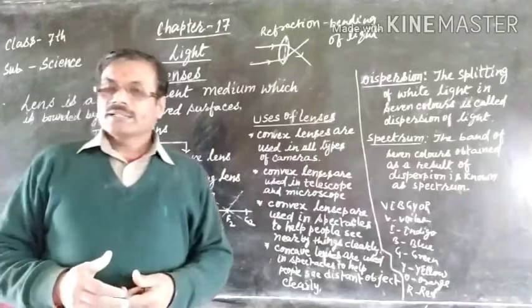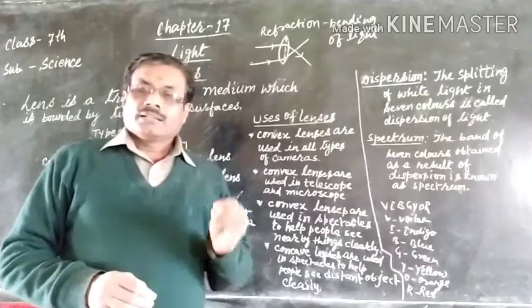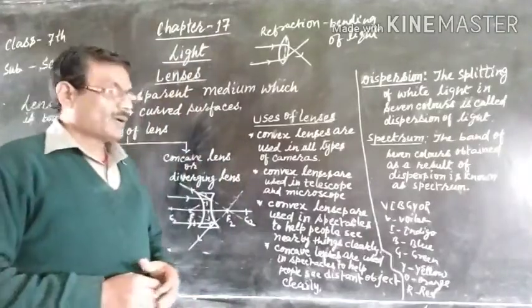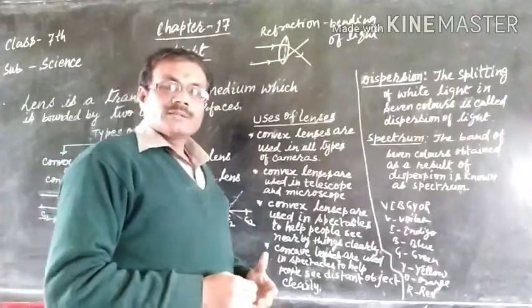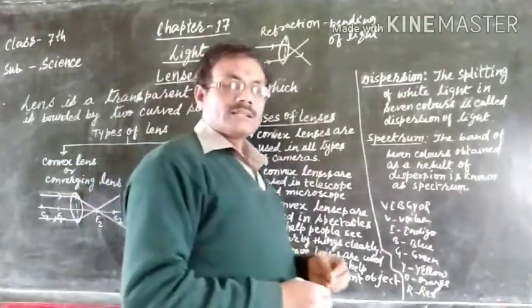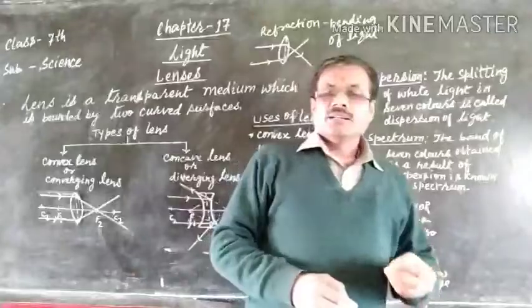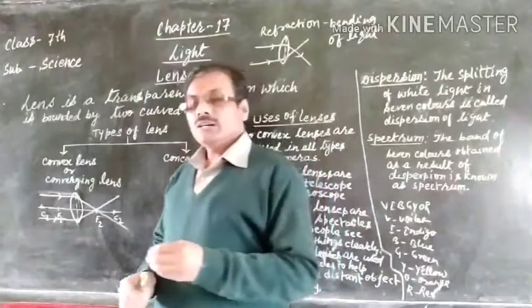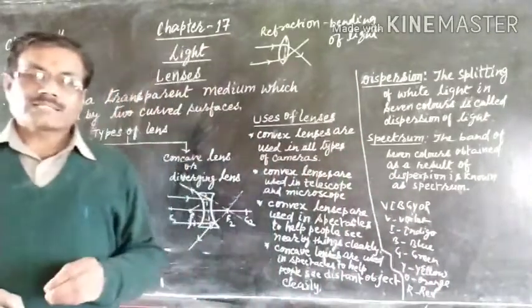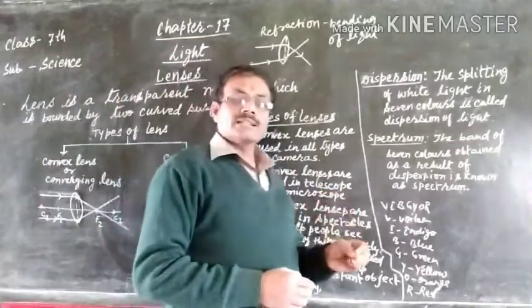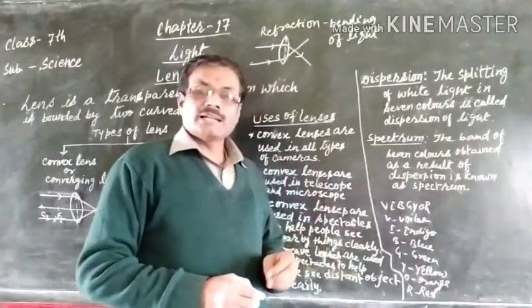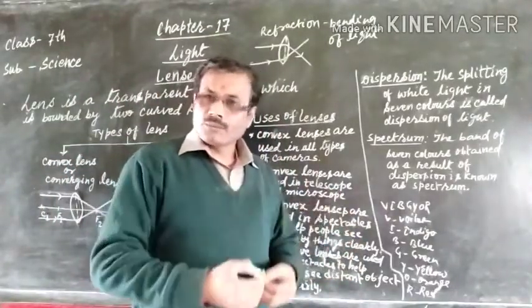So students, there is a device about which we shall know, that is called a prism. A prism is a triangular shape of glass that works to disperse the light.